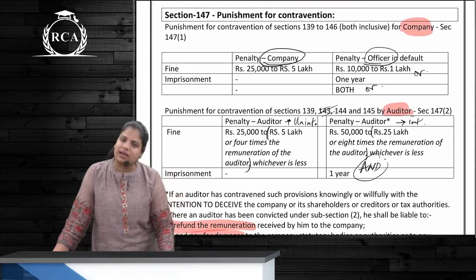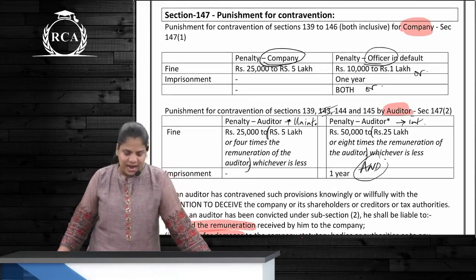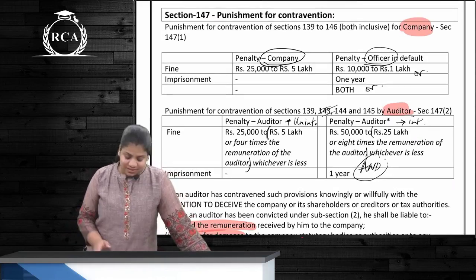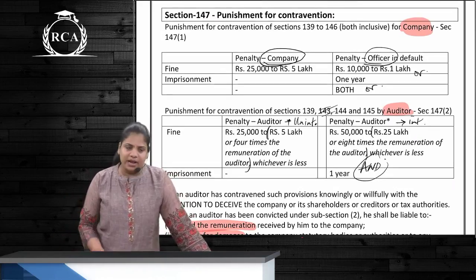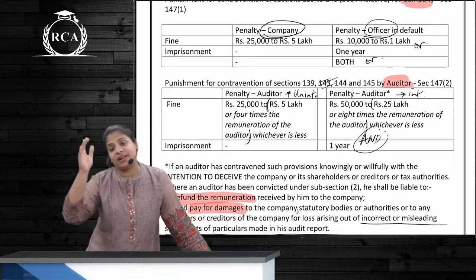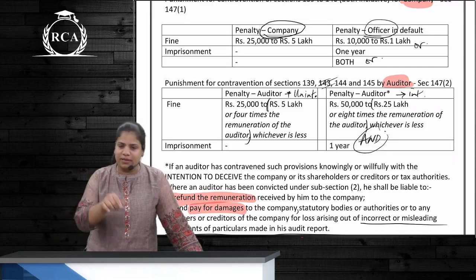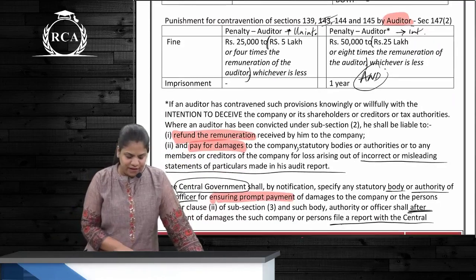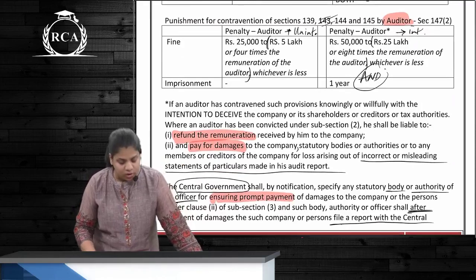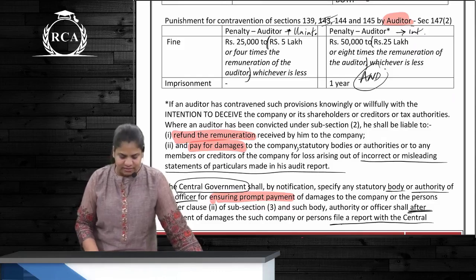Punishment for contravention by the company and by the auditor. By the company, how much penalty? 25,000 to 5 lakhs. And if it is an officer, then 10,000 to 1 lakh or 1 year or both. And if we talk about the auditor, we are going to see two things over here. First is whether there is an intention to deceive or no intention to deceive. If there is no intention to deceive, still a mistake has happened, so what will be the penalty? 25,000 to 5 lakhs or 4 times the amount of remuneration, whichever is lower. And if the intention is to deceive, then 50,000 to 25 lakhs or 8 times the remuneration, whichever is lower.